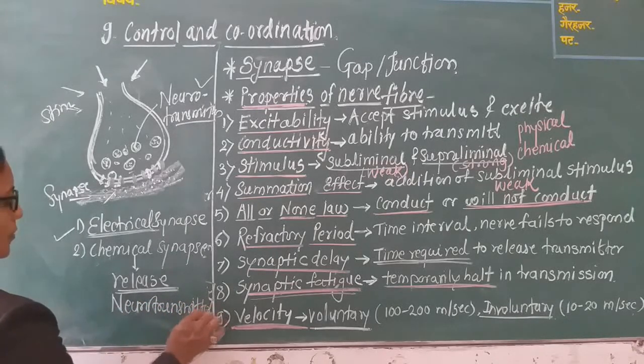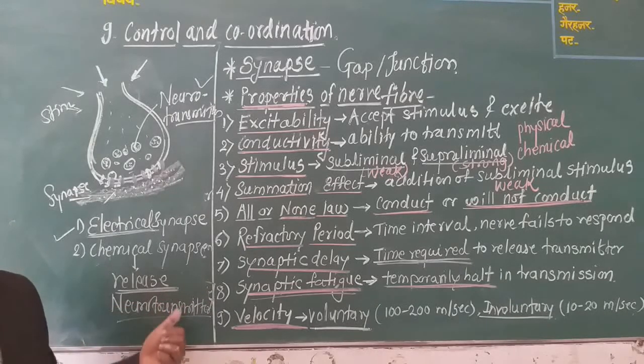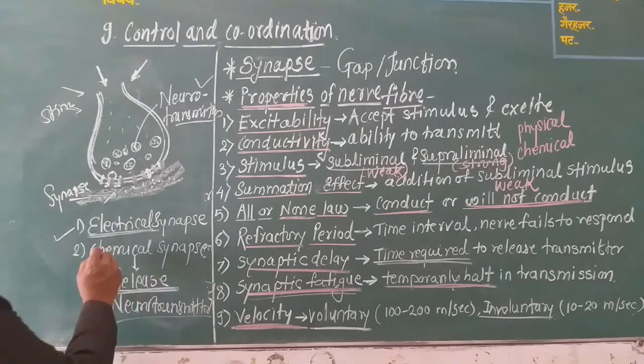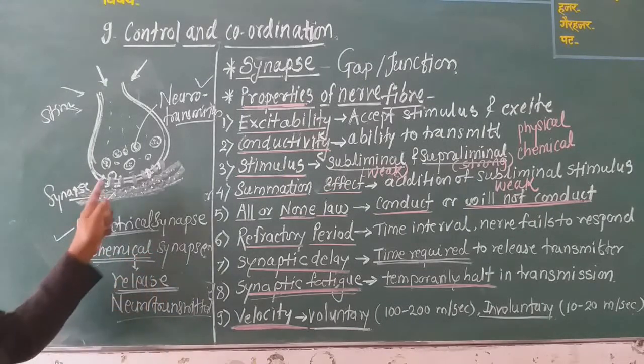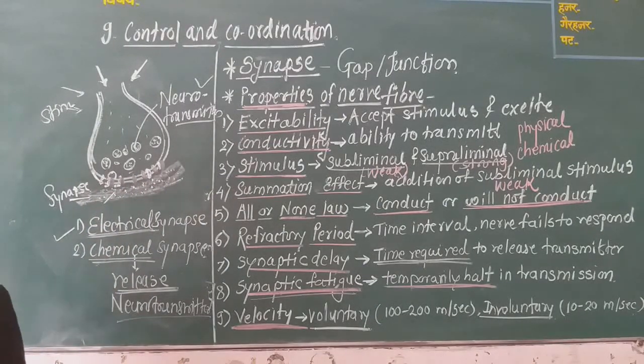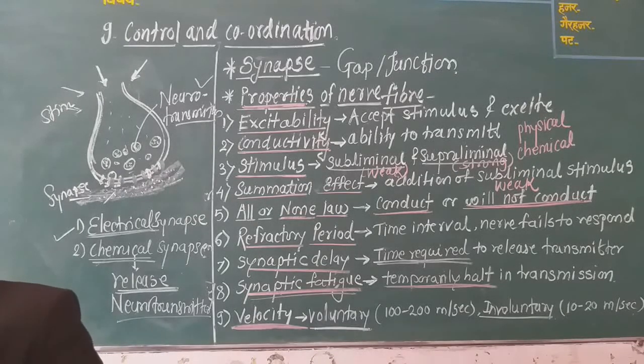The neurotransmitter substances get released. Now the synapses which occur at the synaptic junction are responsible for the generation of the nerve impulse, and this generation is possible due to the transmission or release of the neurotransmitter substances.